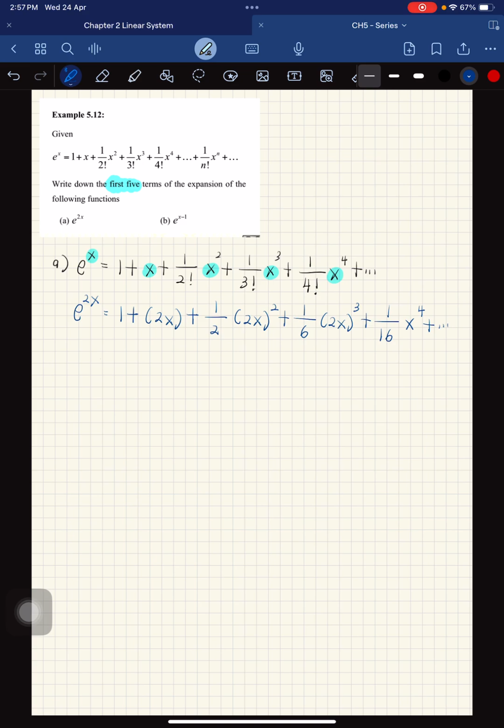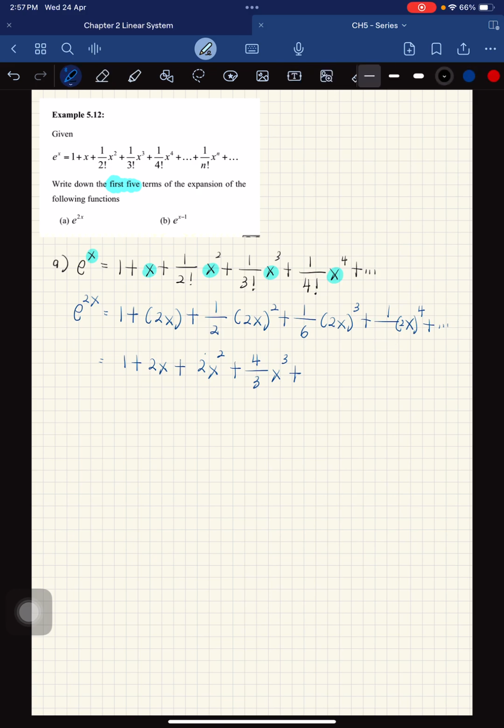So equal to 1 plus 2x plus, 2x squared equals 4x squared, so we get 2x squared plus 4 over 3 x cubed plus, I'm sorry, 2 to the power of 4 equals 16, over 4 factorial.